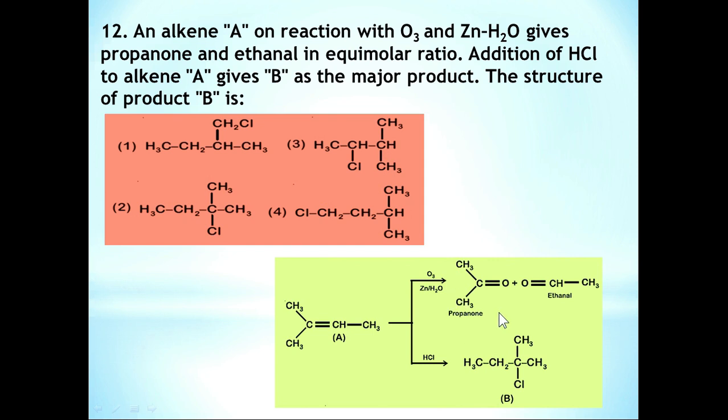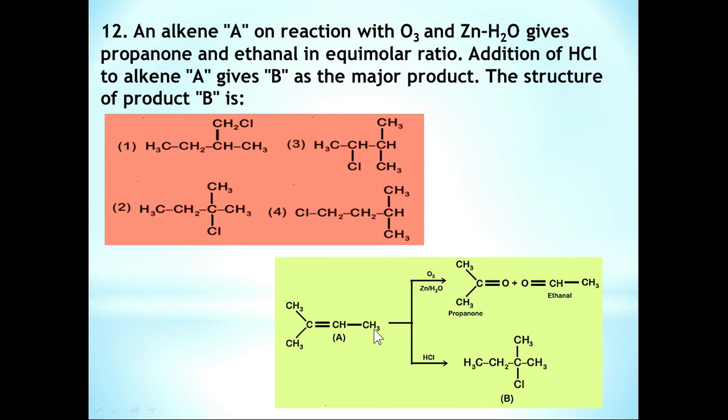So just draw the structures of propanone and ethanal. It is nothing but an ozonolysis reaction. Then just remove these two oxygens, and you can easily get the structure of this alkene A. So we get the structure of alkene A, that is (CH3)2C=CH-CH3.